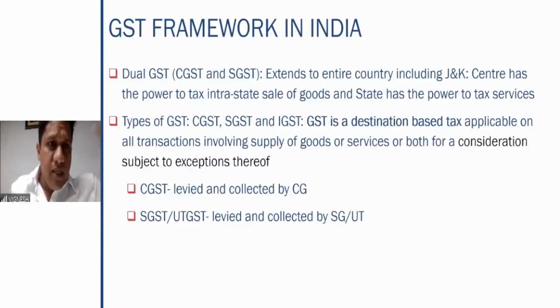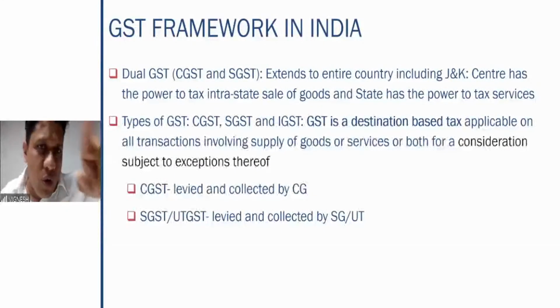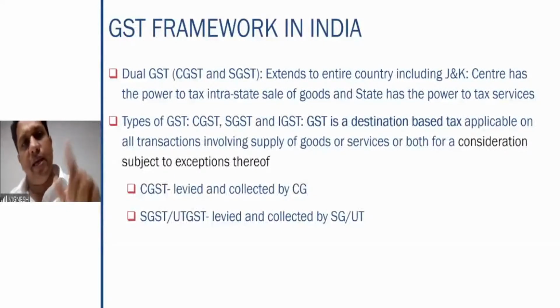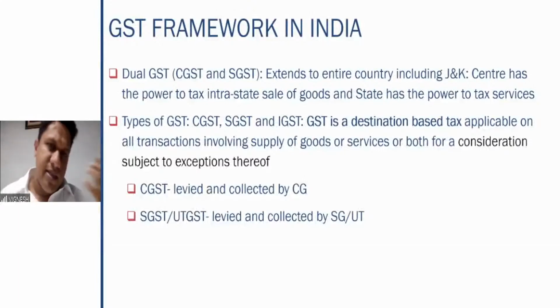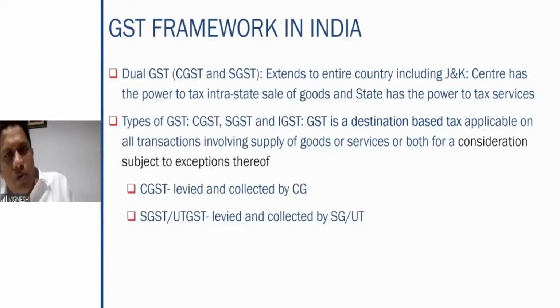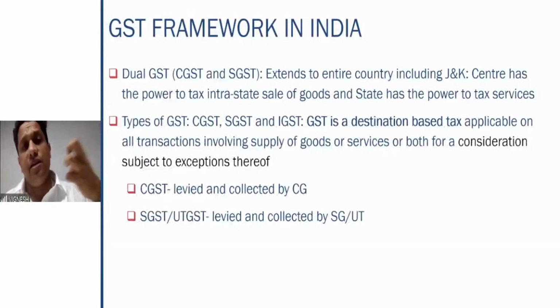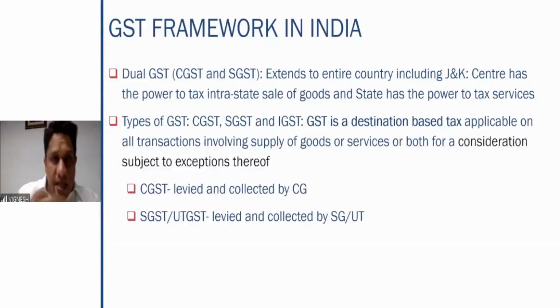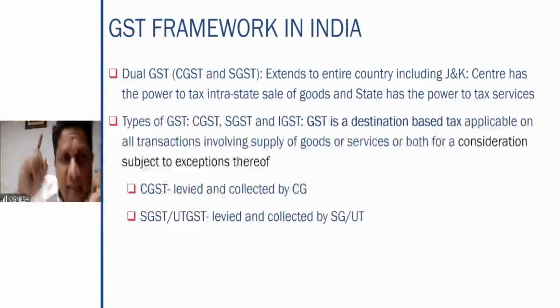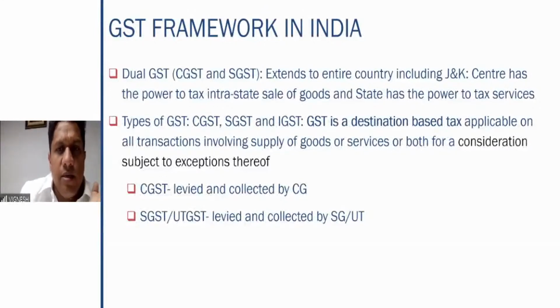Prior to GST, the center never had the power to tax the local sales. That is, if you are making a sale within the state, the central government did not have the power to charge those. But in GST, even local sales, the center has the power to tax the intrastate sale of goods, and services tax was totally in the power of the center. But now in GST, the state also has the power to tax the services.